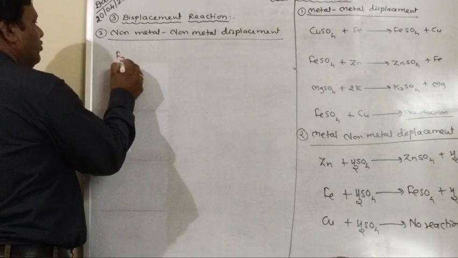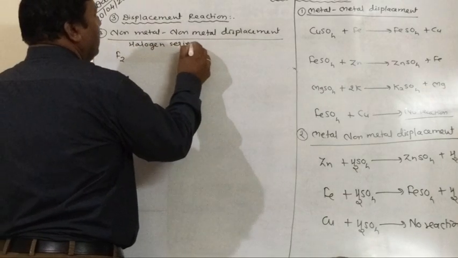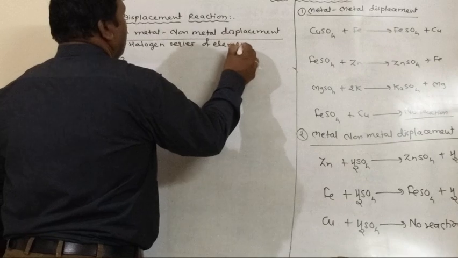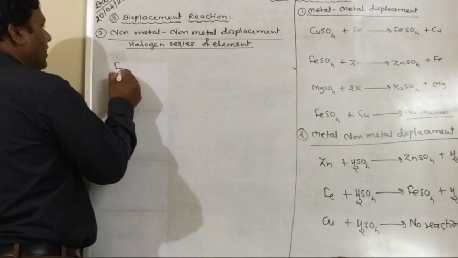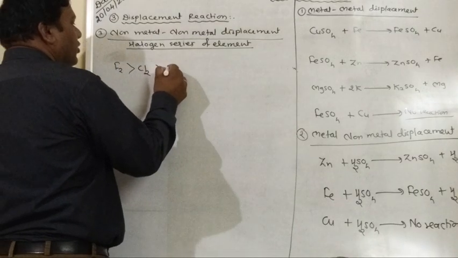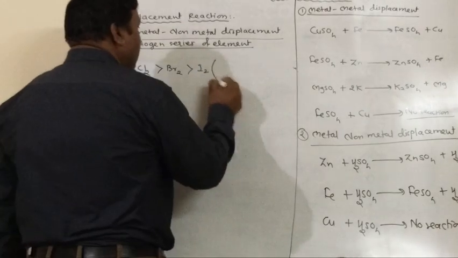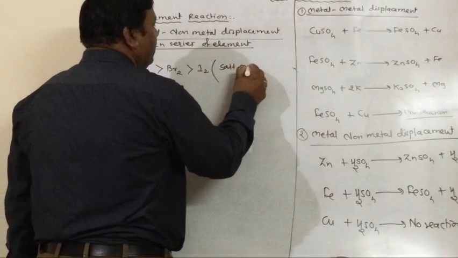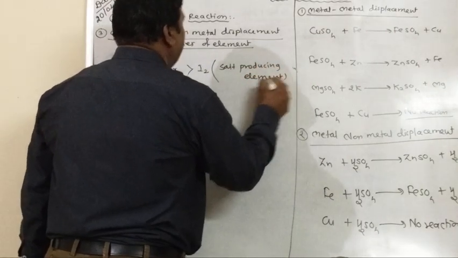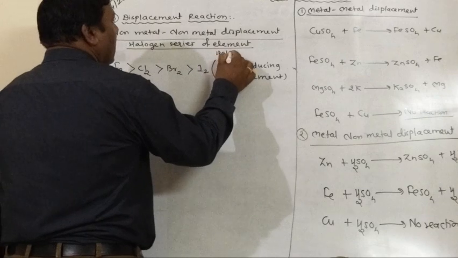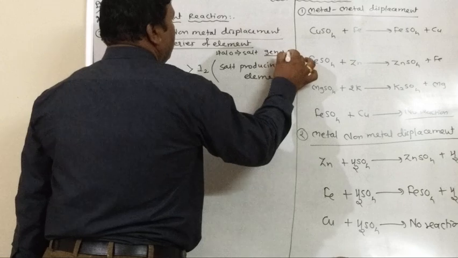Here we just take the halogen series of elements. Fluorine is more reactive than chlorine, chlorine is more reactive than bromine, and bromine is more reactive than iodine. Salt producing elements are called halogens: halo means salt and gen means producer.